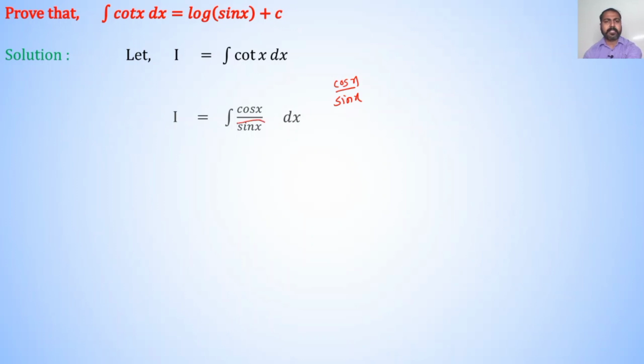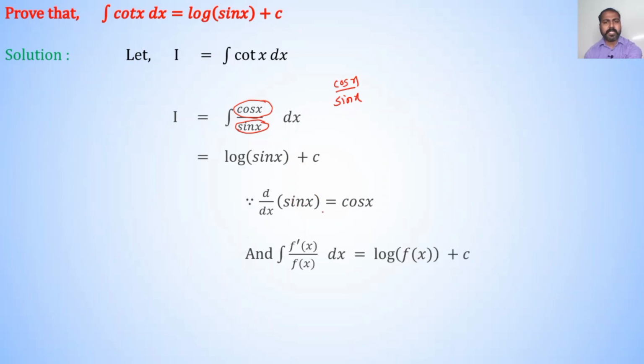We know that derivative of sin x is cos x, that is derivative of denominator term is in numerator. So, answer of such a type of integrations directly written as log of denominator. Therefore, I is equal to log of sin x plus c. Since d/dx of sin x is equal to cos x and we use here integration of f dash of x divided by f of x dx is equal to log of f of x plus c. Therefore, integration of cot x dx is equal to log of sin x plus c.